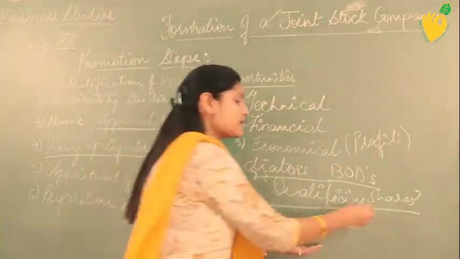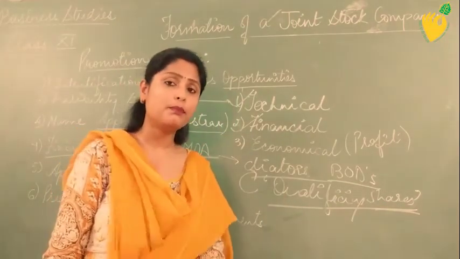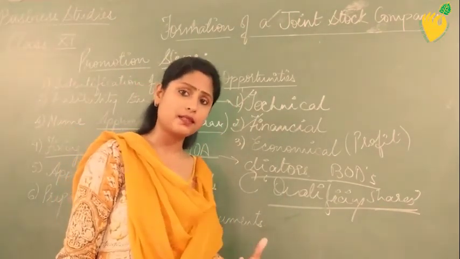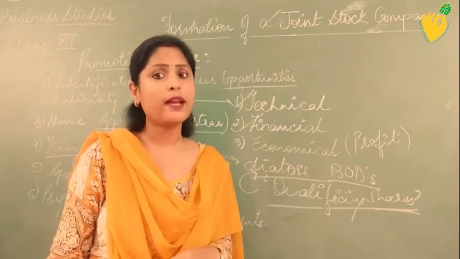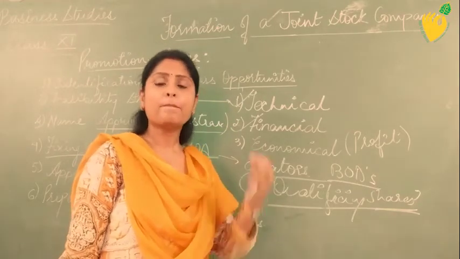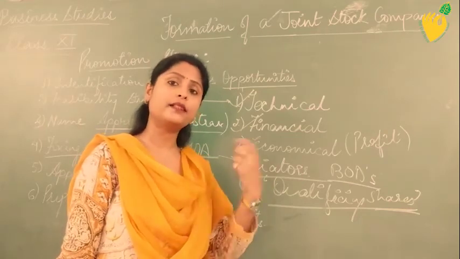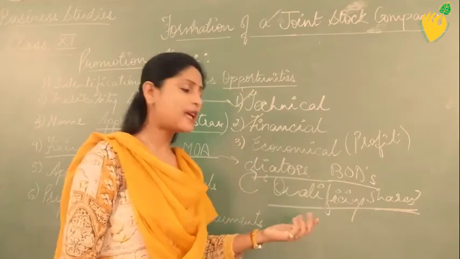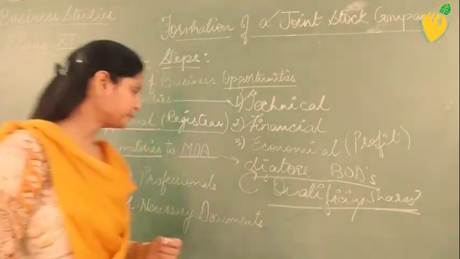He is buying the same shares which have been purchased by the common people, the public, the investors, right? But then it will not be called qualifying shares. Either they are buying equity or they are buying preference. But when the same shares are purchased by the directors, the name changes to qualifying shares. I hope it is clear till here.